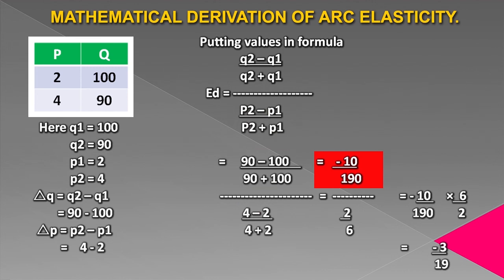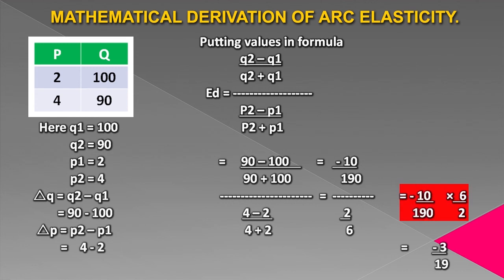minus 10 by 190, whole divided by 2 by 6, which is equivalent to minus 10 by 190 into 6 by 2. We will take the inverse of division, which is multiplication, and when we use multiplication, A over B form becomes B over A. So 2 by 6 becomes 6 by 2.